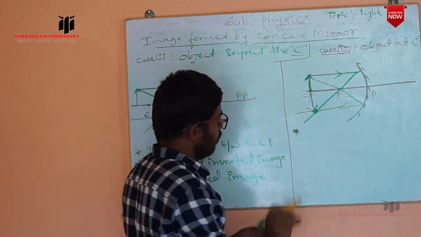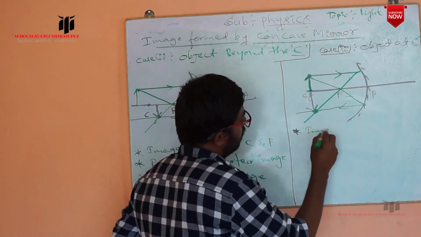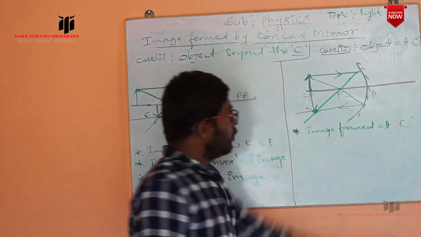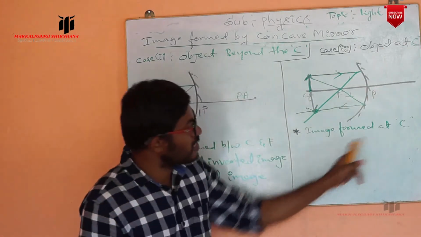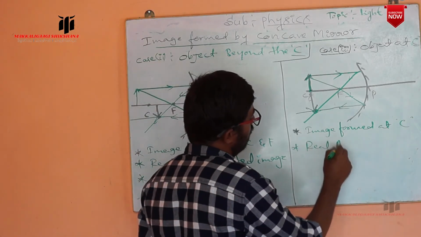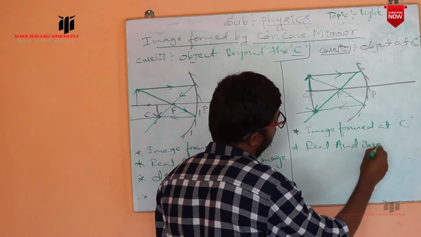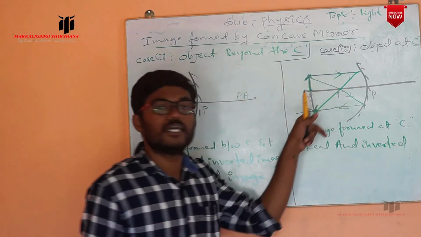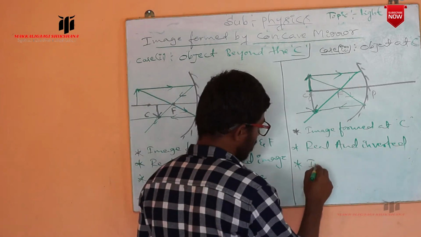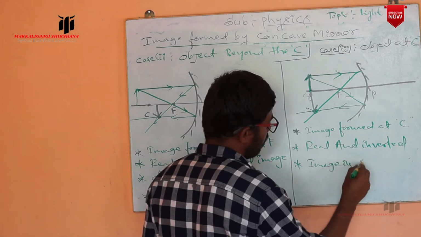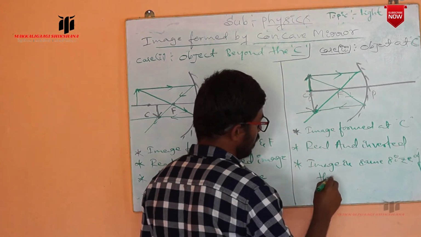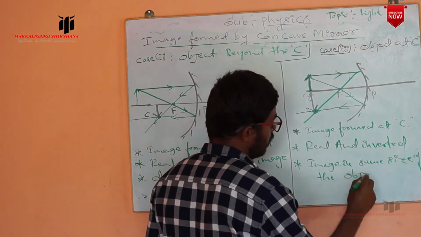Now we can write. The first one is image formed at C. We have placed the object at C, and the image is also formed at C only. Next, it is a real and inverted image. Next, what about the size? Same size. The image is the same size as the object.